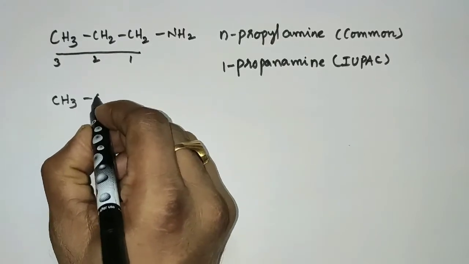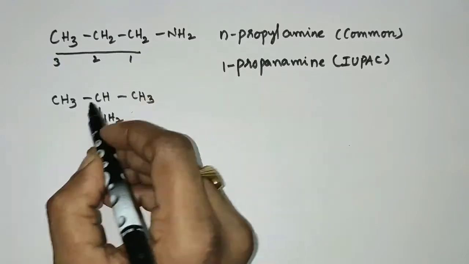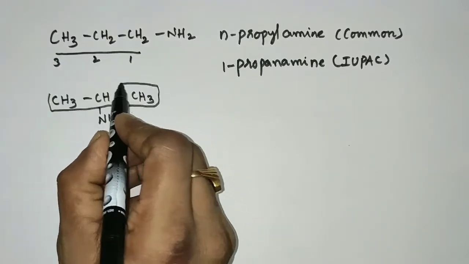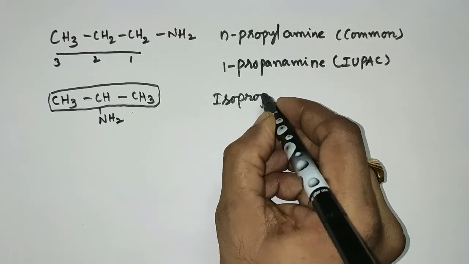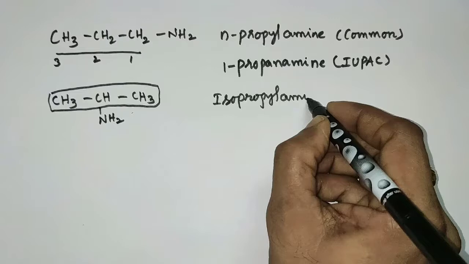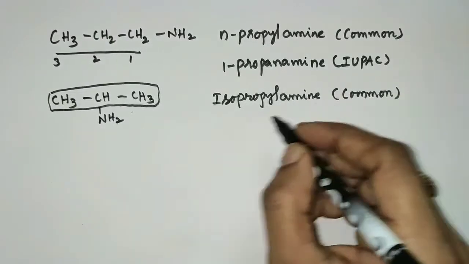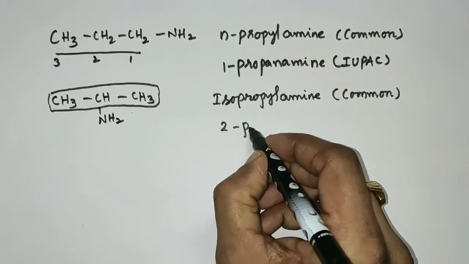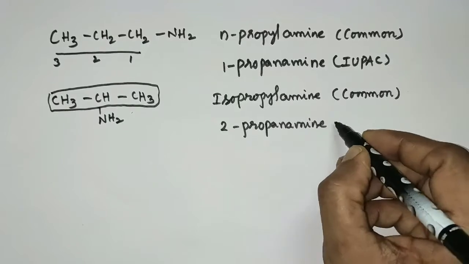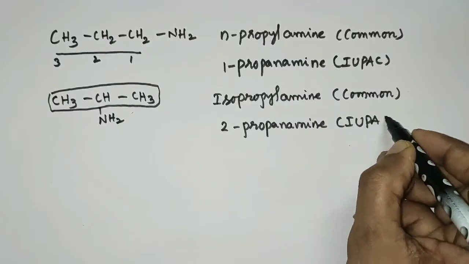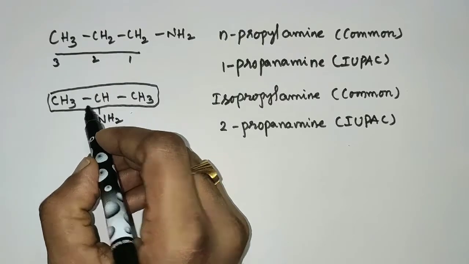CH3CHNH2CH3. This group is the isopropyl group. So isopropyl amine is the common name, and 2-propanamine is the IUPAC name. Here the amine group is bonded to the second carbon, so it is 2-propanamine.